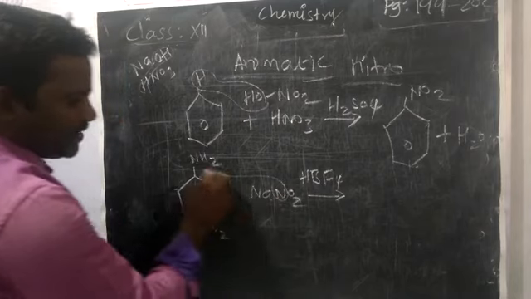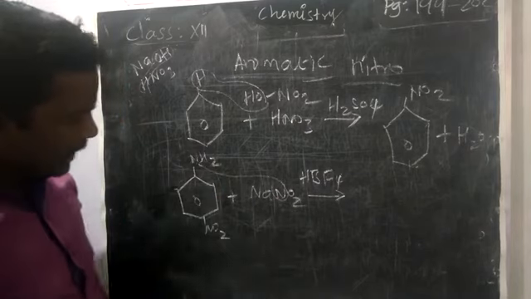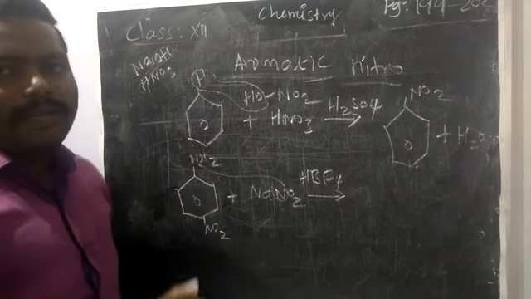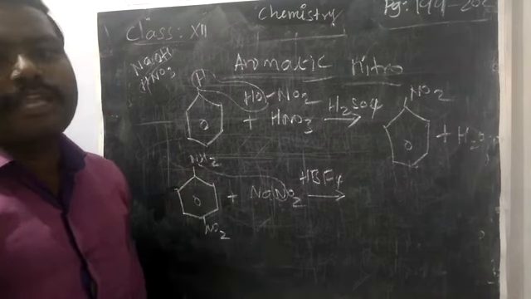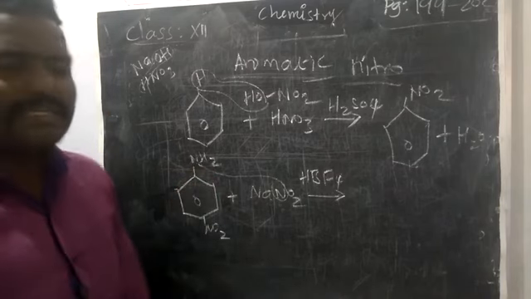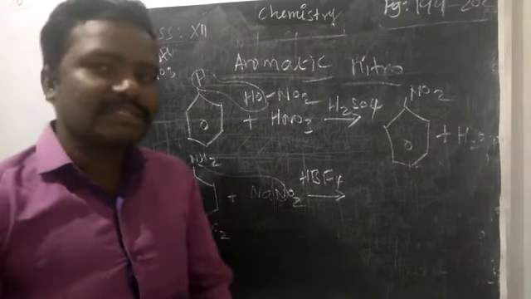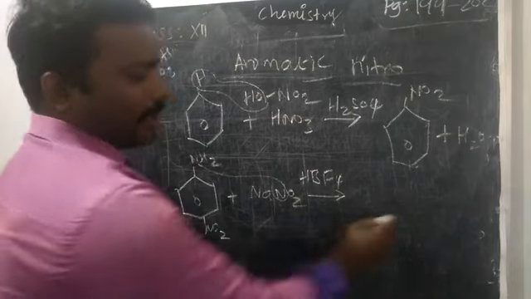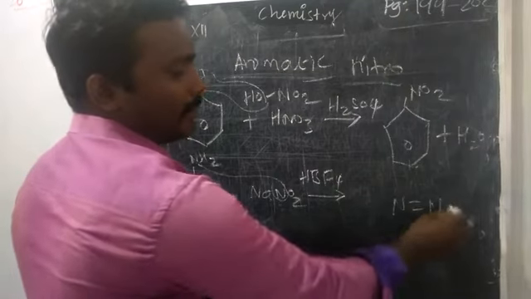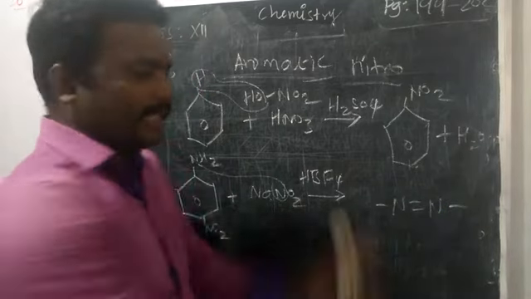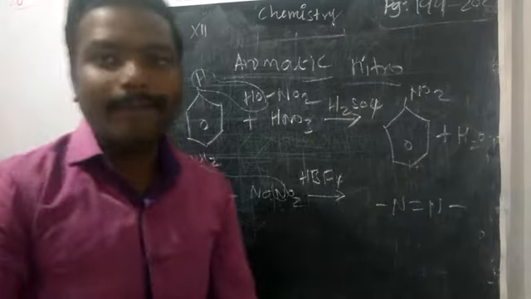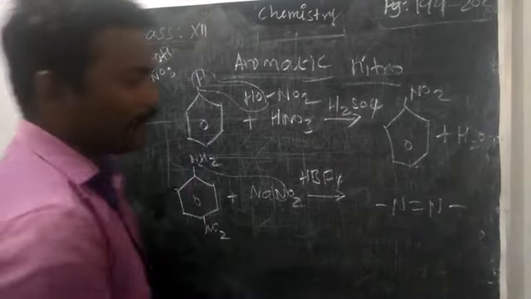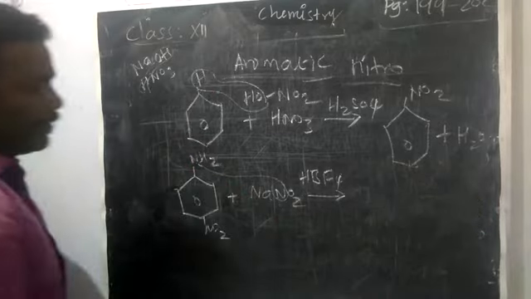One more nitrogen will be added, so it becomes like a benzene diazonium compound. What do you mean by benzene diazonium compound? At the end of this lesson we will separately see this type of compound: N double bond N with an alkyl group present. That means when it has an aromatic group, it is called a benzene diazonium compound. Okay, like that, the compound will be produced.